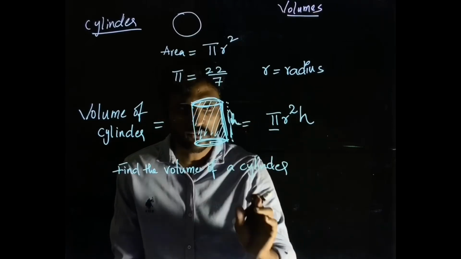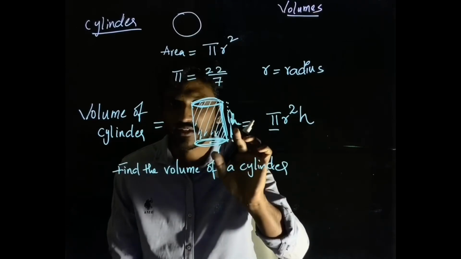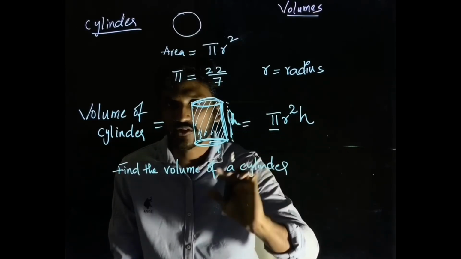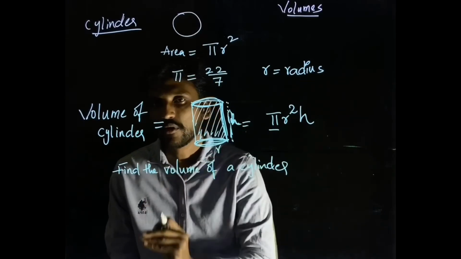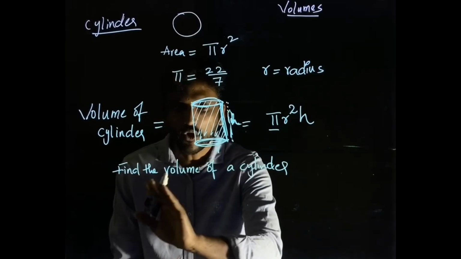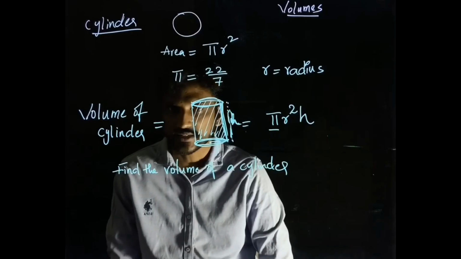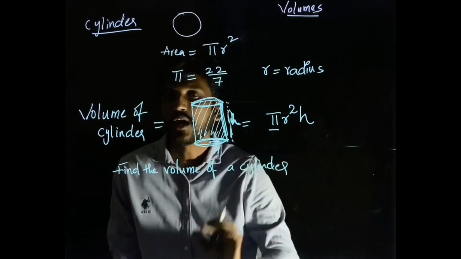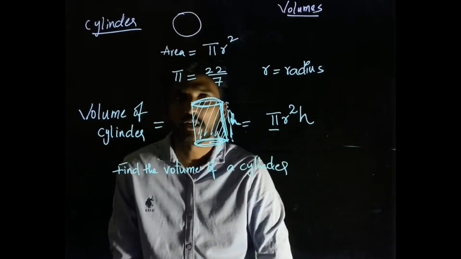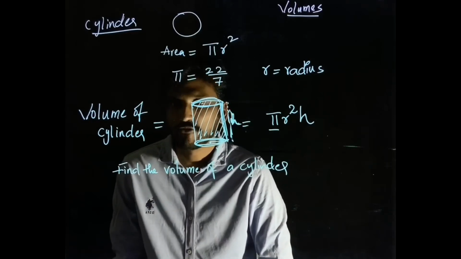So you need to have two things. One is r and the second one is height. If two things are given pertaining to a cylinder, then you can always find the volume of the cylinder easily using the formula pi r square h, right? So this is your understanding for this week.